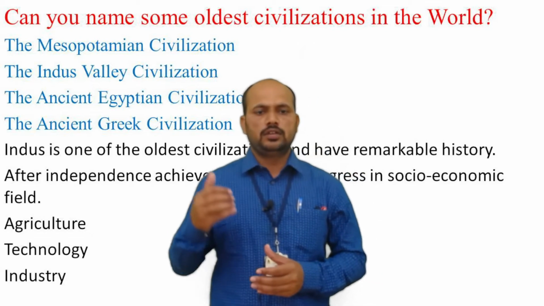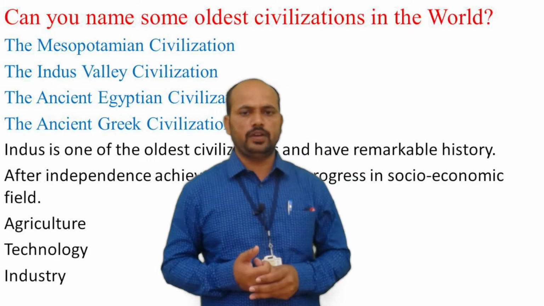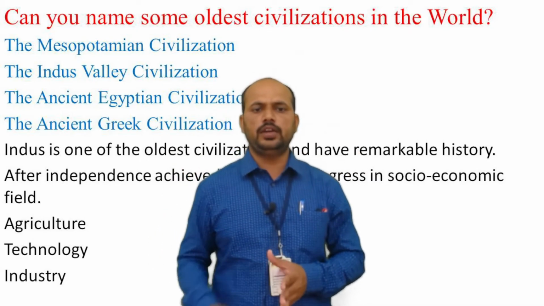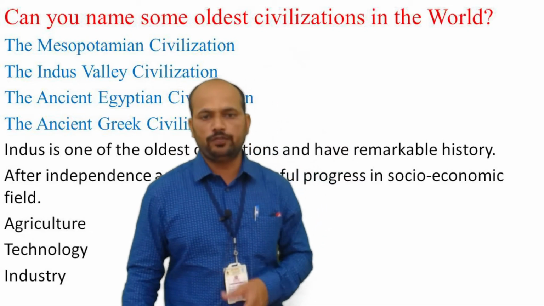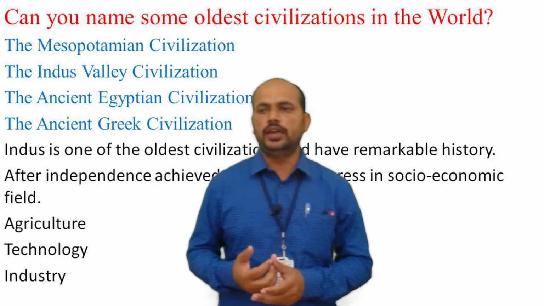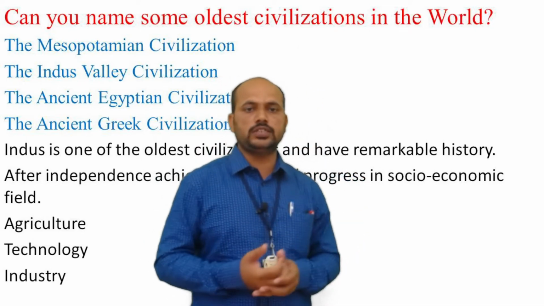Indus is one of the oldest civilizations, we know it very well, and it has a remarkable history in the world. After independence, India achieved a lot of progress in the socio-economic field, in agriculture, in technology, in industry, even in education also.